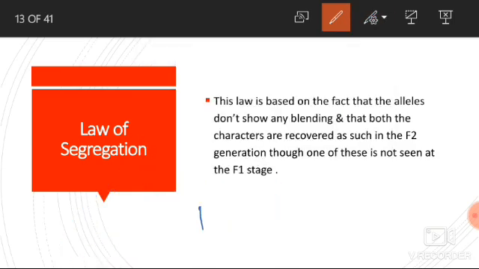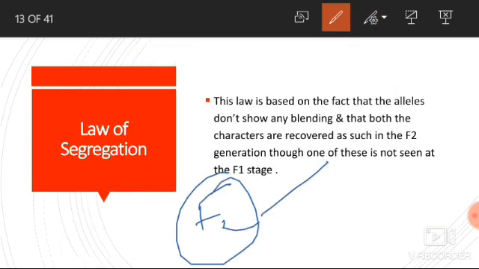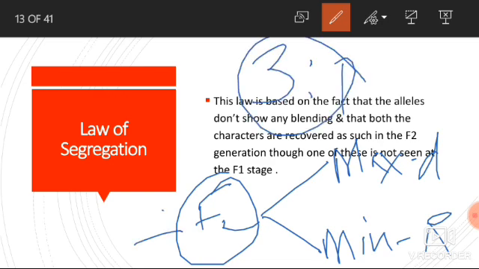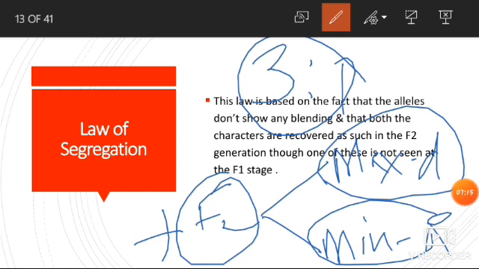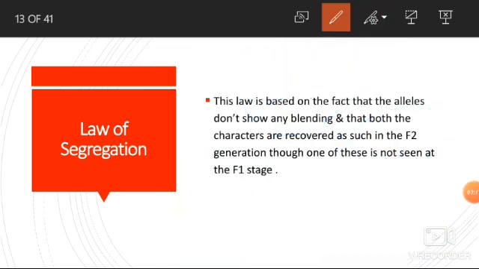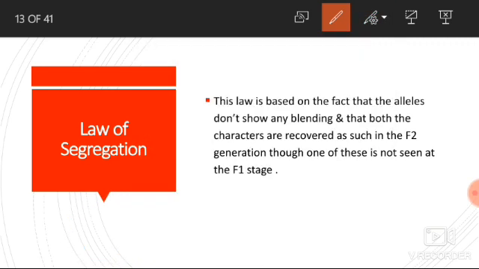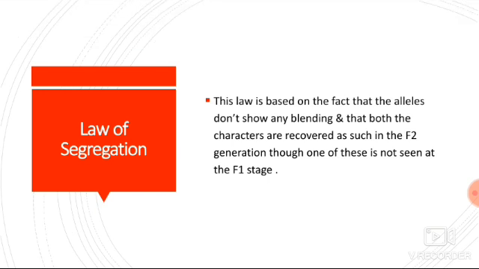But in F2 generation, maximum are dominant and minimum are recessive, so the ratio is 3:1. That means in F2 generation, the characters of both the parents are recovered. But in F1 generation, only one character is recovered. This is what the law of segregation tells about.